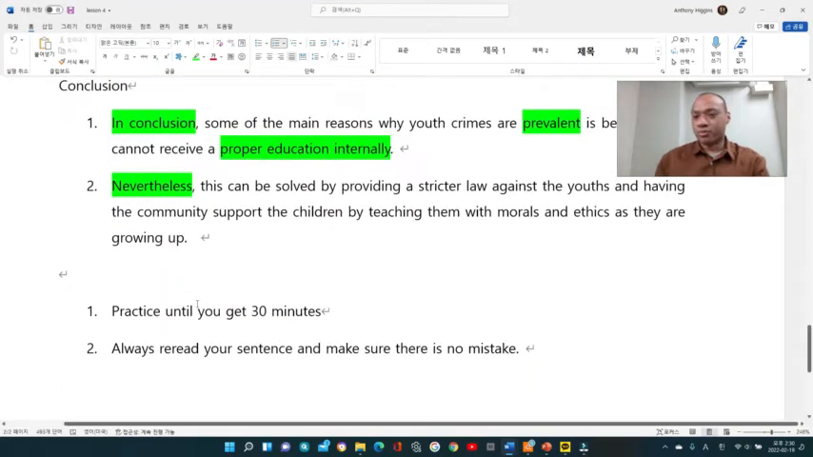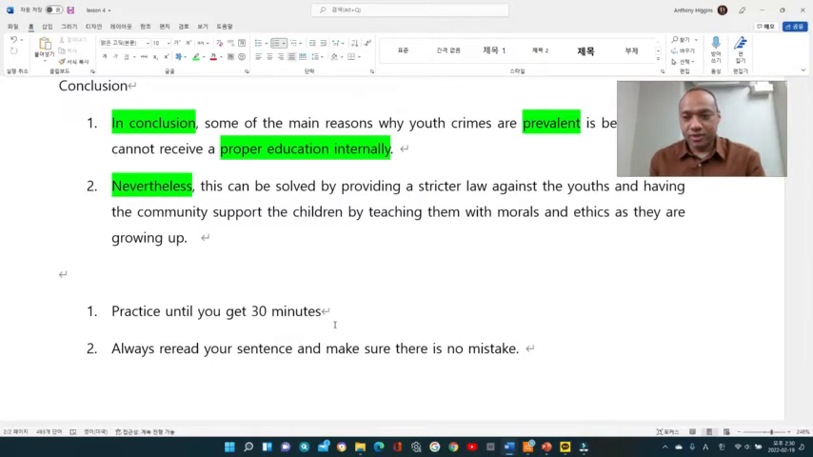But the way how you're supposed to practice is you have to finish your essay. I know the essay is 40 minutes, but at least for your homework, you have to finish within 30 minutes, so that on the day of the test, you have some time to finish and look over. And always read your sentence. That is number two. Always reread your sentence and make sure there is no mistake.